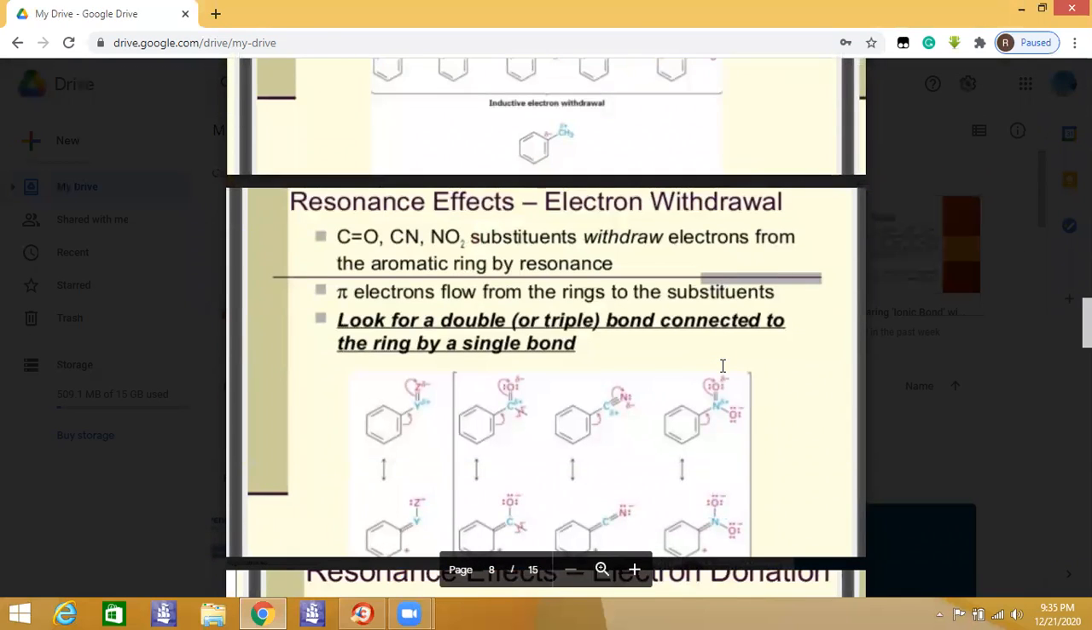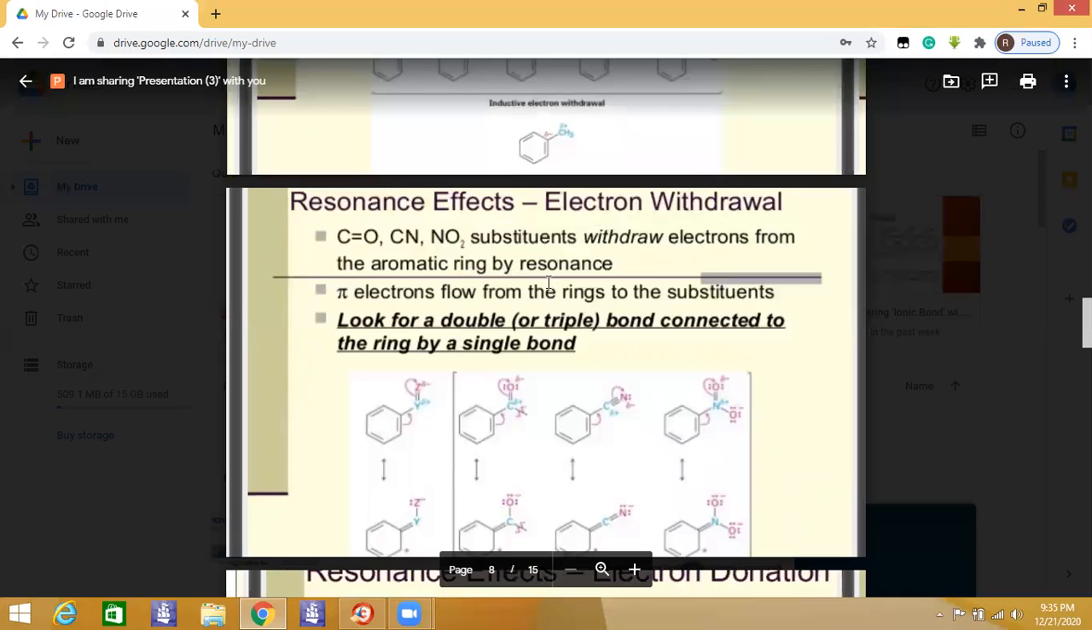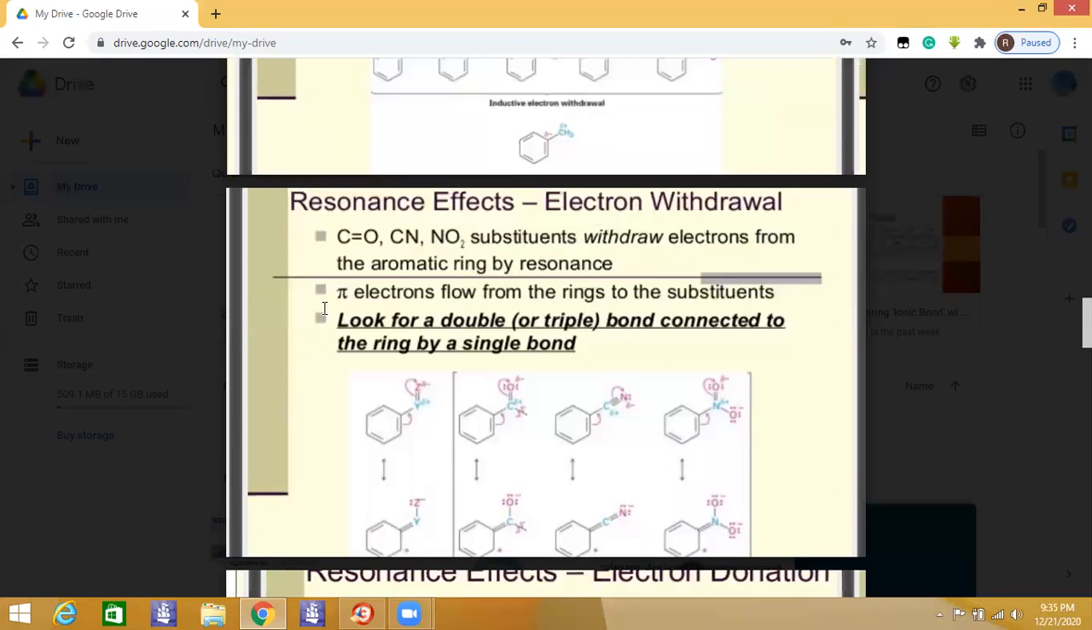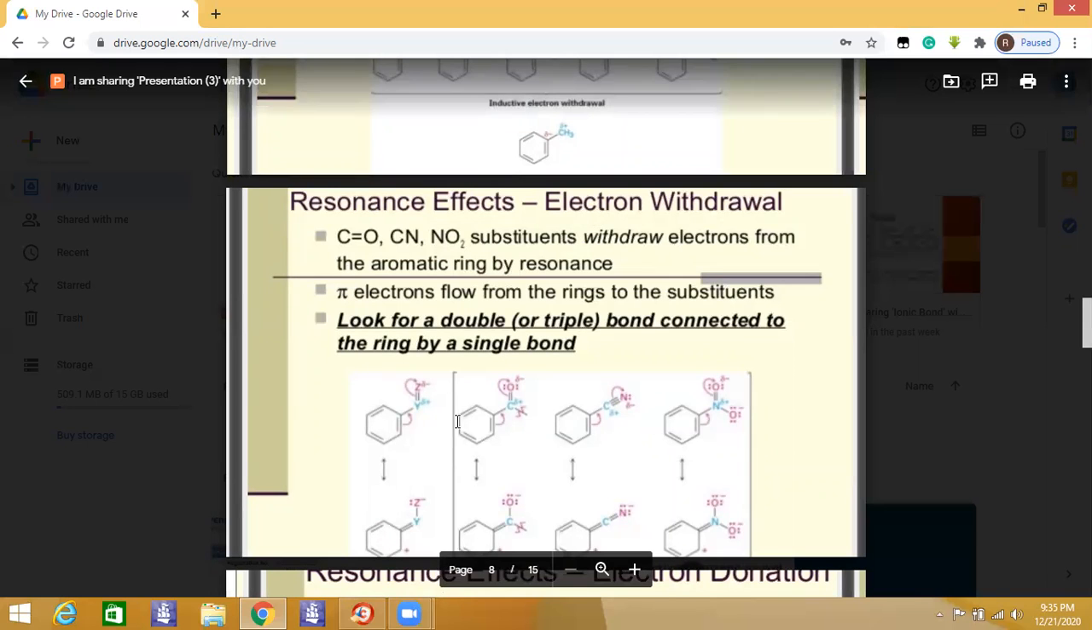Second one is the resonance effect. Like the carbonyl, cyano, and nitro substituents withdraw electrons from the aromatic ring by resonance. Resonance is nothing but two or more structures that can be written for a compound without disturbing or shifting its atoms. So pi electrons flow from the ring to the substituent. Look at this.